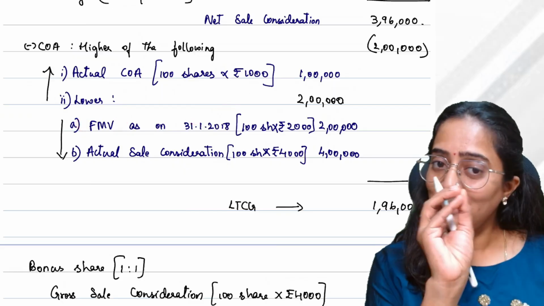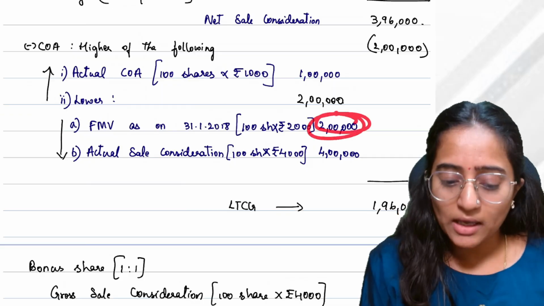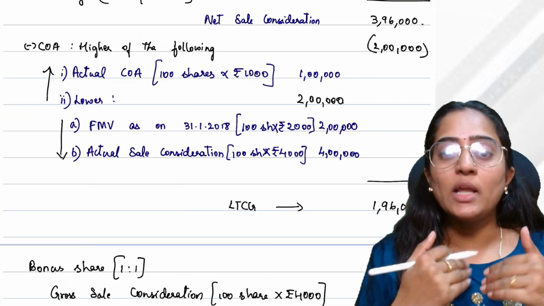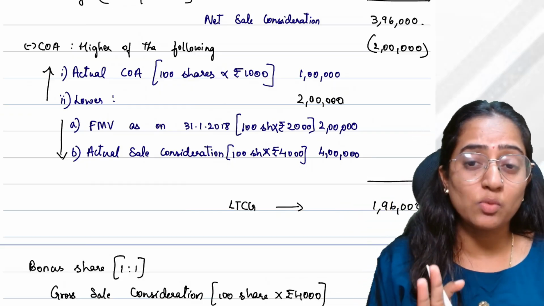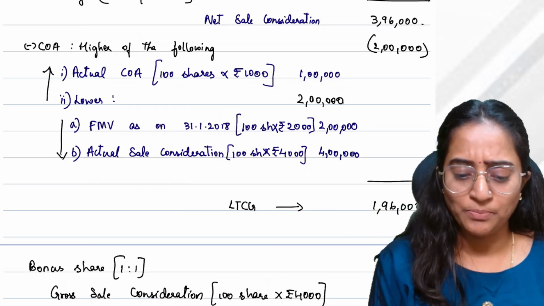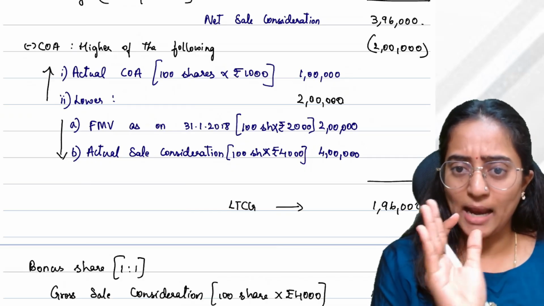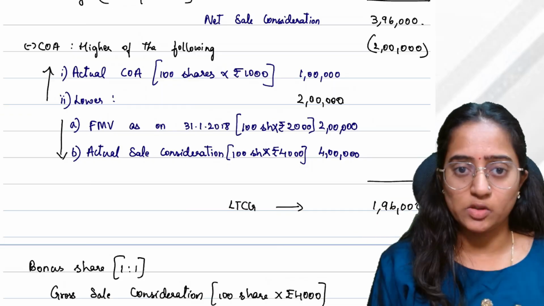So till this point of time, till a particular value of the fair market value which you have, till that amount, I'm not going to make it taxable to you. Let's take a simple example. Suppose the fair market value is, just a random example, for you to understand the concept.